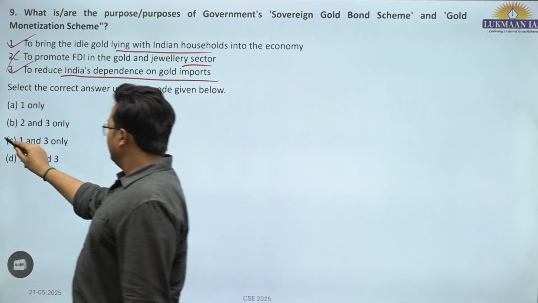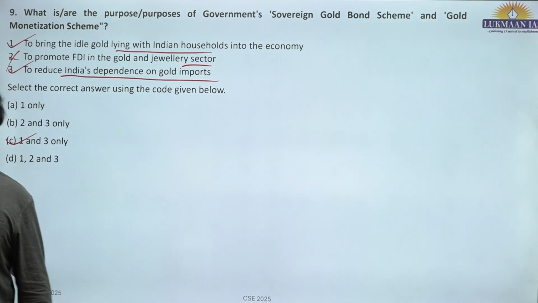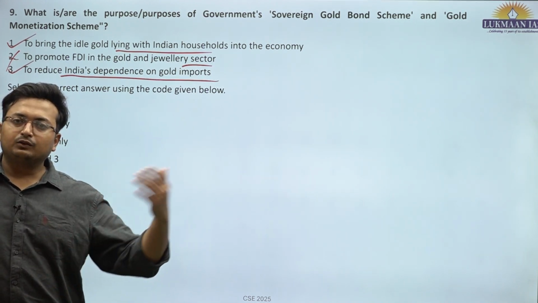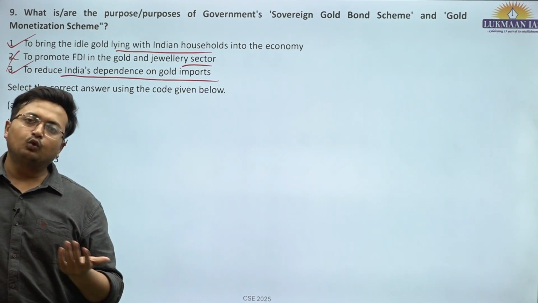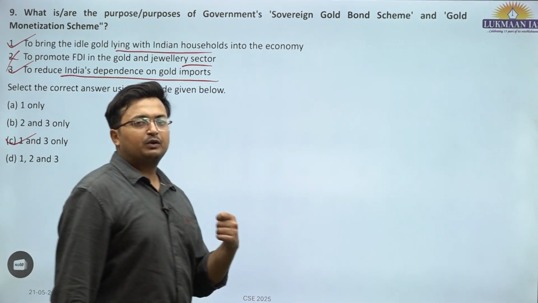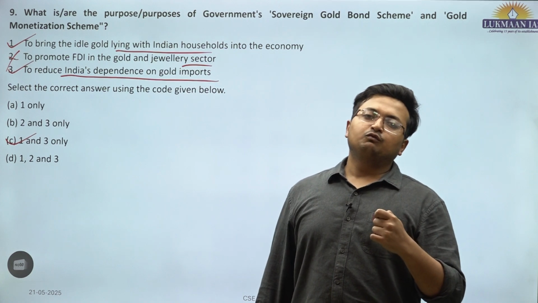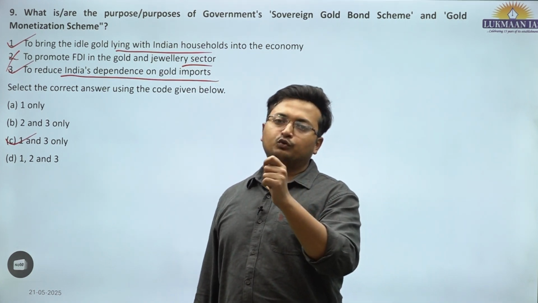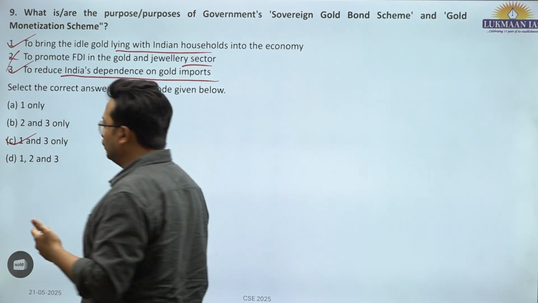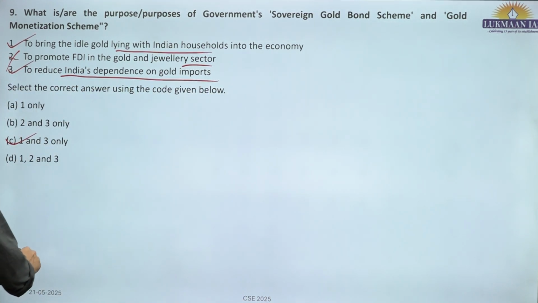So what they want to do is, rather than promoting physical import of gold, why not bring in those golds which are kept idle in lockers through the gold monetization scheme, or the issuance of paper gold, like the sovereign gold bond, which would be a reflection of whatsoever are the prices of gold in the international market. This is sovereign gold bond. So C is the correct answer, 1 and 3.